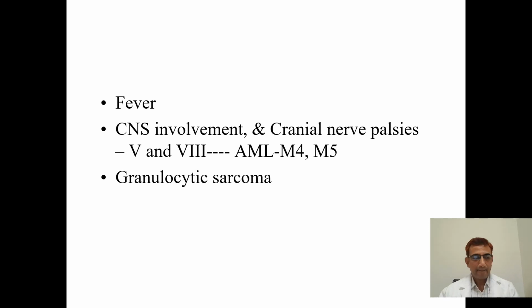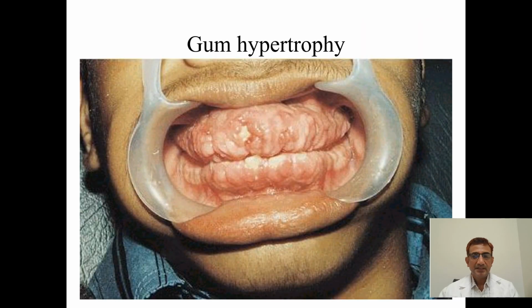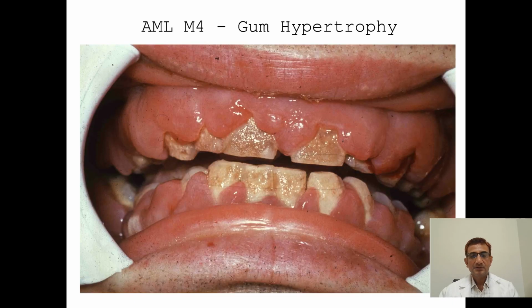This is a photograph of the gum hypertrophy. We see it in AML M4 or M5. You can see the entire thickness, there is hypertrophy of the gums seen in AML M4, the same gum hypertrophy in AML M4. You can see the entire replacement, same thing.